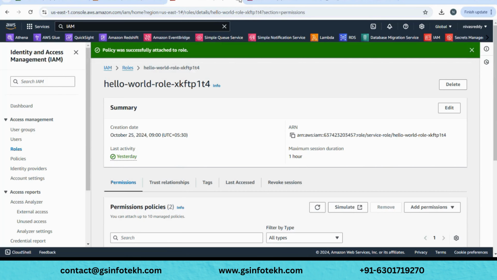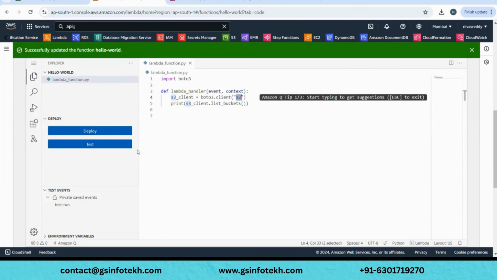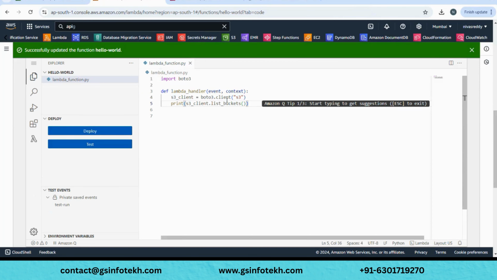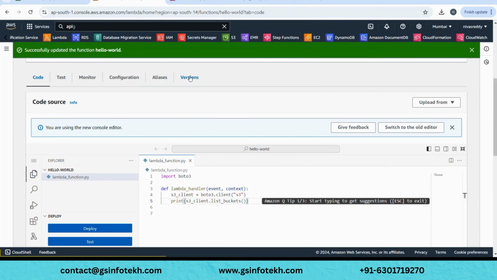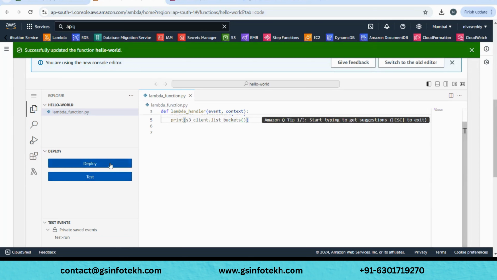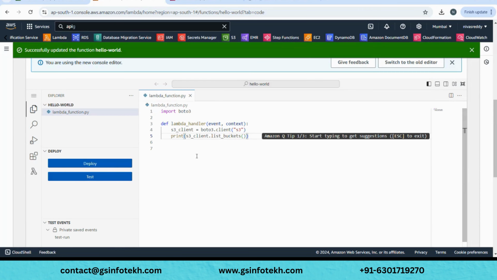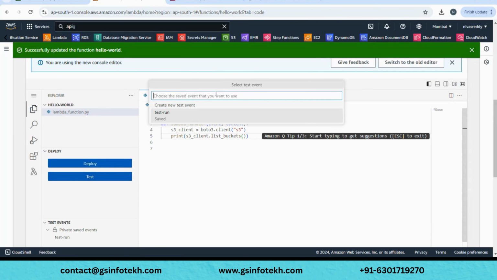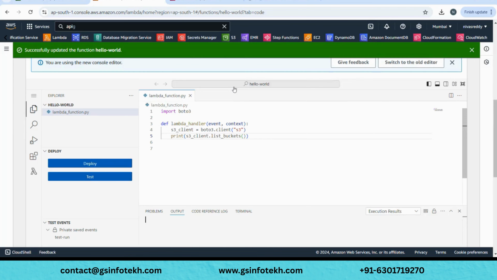So now we should be able to run our code. Go back to Lambda, and we need not deploy it again because we didn't change any code, right? We just updated the IAM role. Clear till here? Now we just click test here and choose the test event.